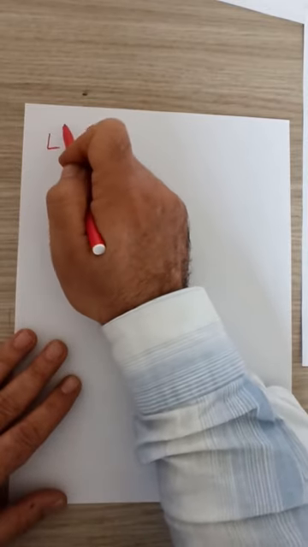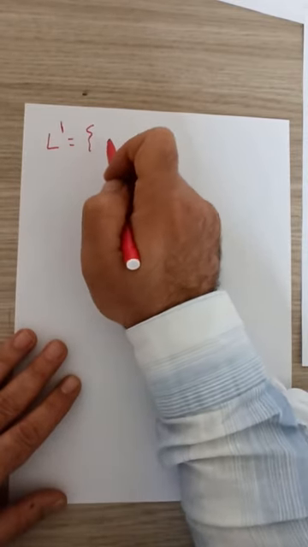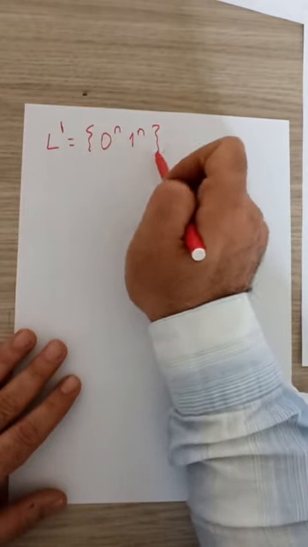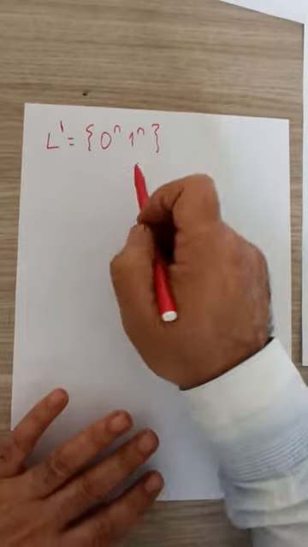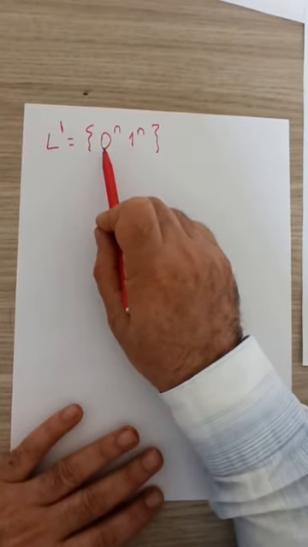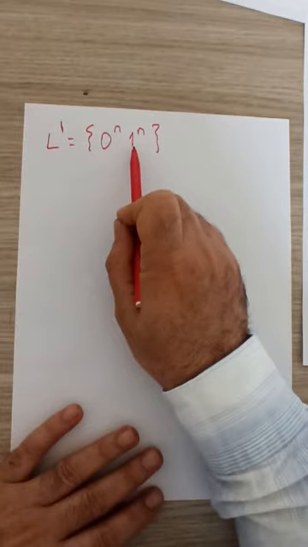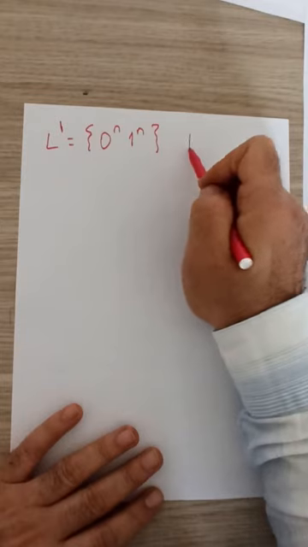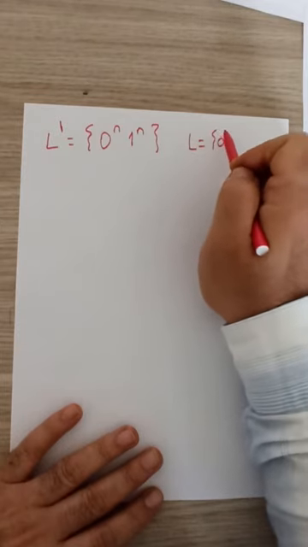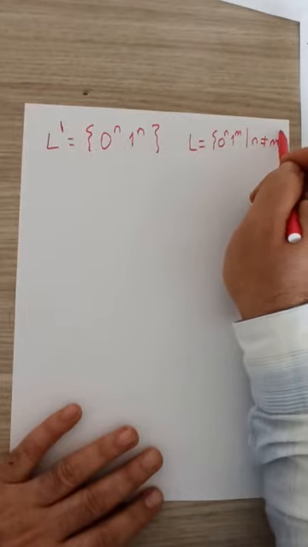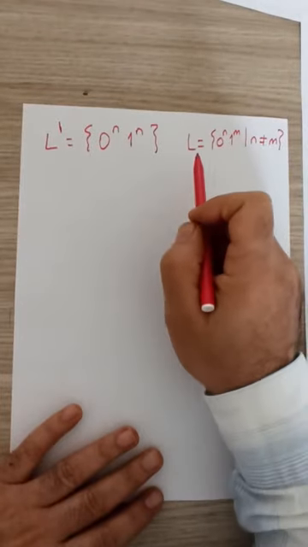Consider the following related language, L prime: 0 to the n, 1 to the n. This one enforces the fact that zeros are followed by ones and the number of zeros is exactly the same as the number of ones. Let's consider our original language L, 0 to the n, 1 to the m, such that n is not equal to m. This was our original language L.